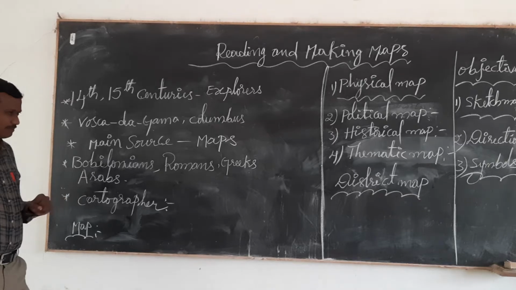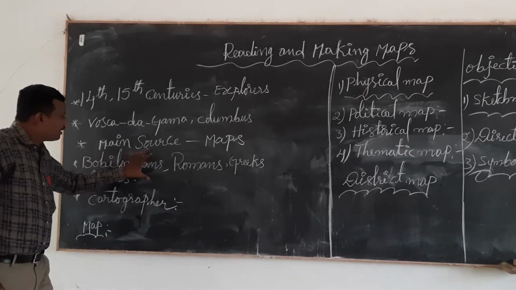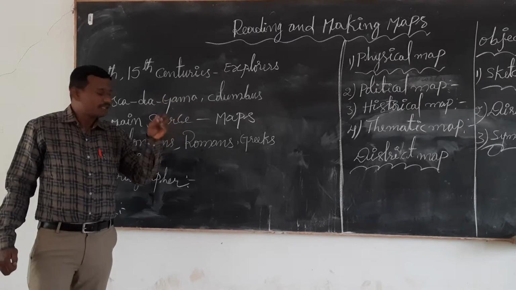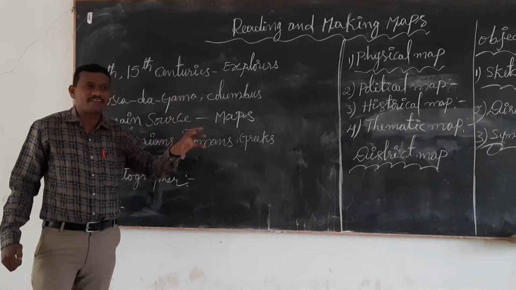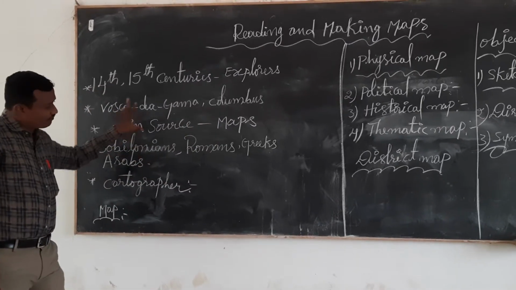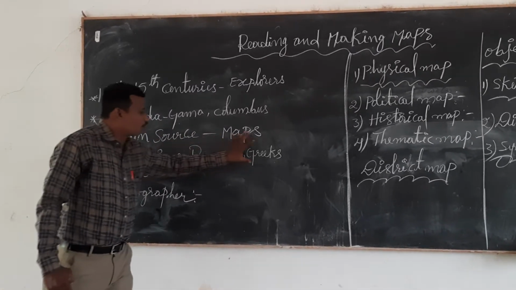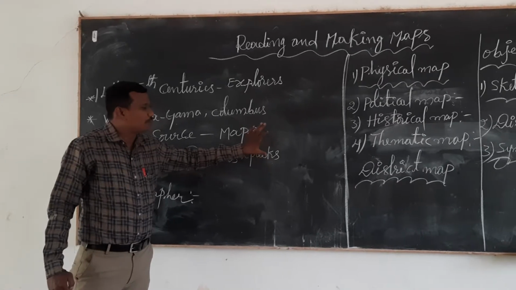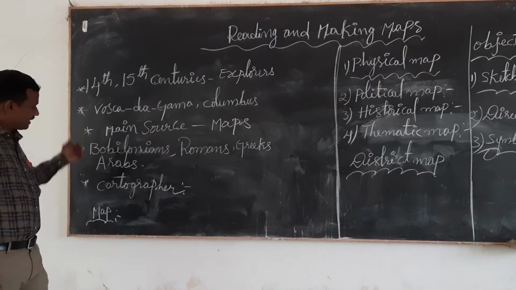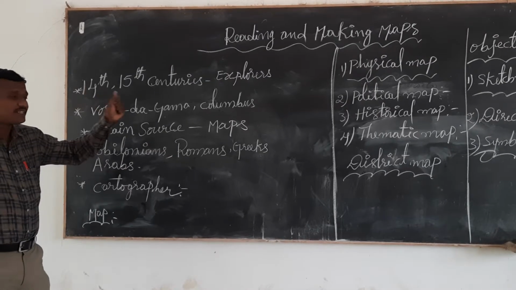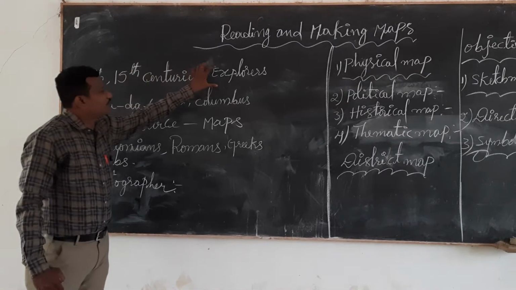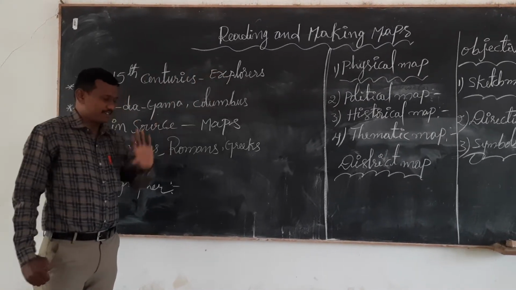When these people made maps, they kept their own kingdom or country at the center of the world. Finally, the Greek people made the perfect maps. They made maps and gave sufficient information to people to explore different countries and continents.